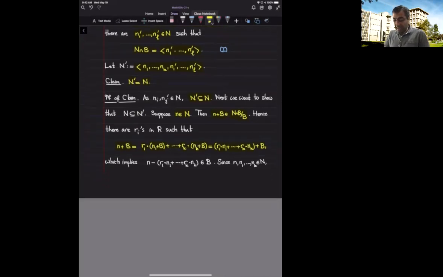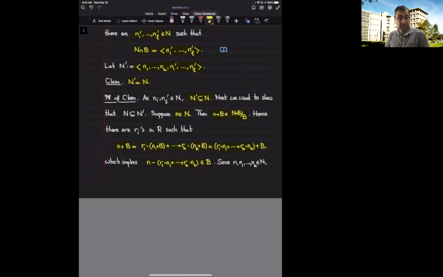So n and this linear combination represent the same coset mod B. That's the same as saying that the difference of n and this linear combination is an element of B. So n minus this linear combination is inside B.